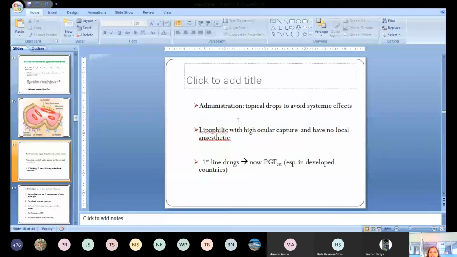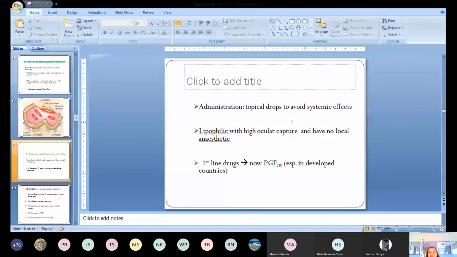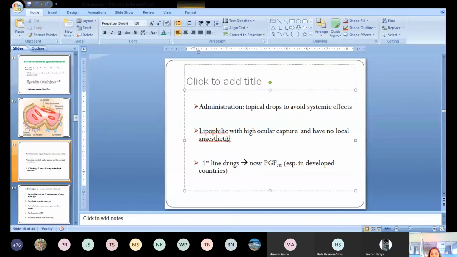These drops we can administer by the topical route. It is eye drops, so that we can avoid the systemic effect. If you use the topical route, then systemic side effects will not be there. It is a highly lipophilic drug, so it can easily enter into the ocular fluid in the eyes, but it doesn't have any local anesthetic action. Some beta blockers have local anesthetic action as well, which may produce numbness of the eyes, but these beta blockers, like timolol and betaxolol, do not have any local anesthetic action.